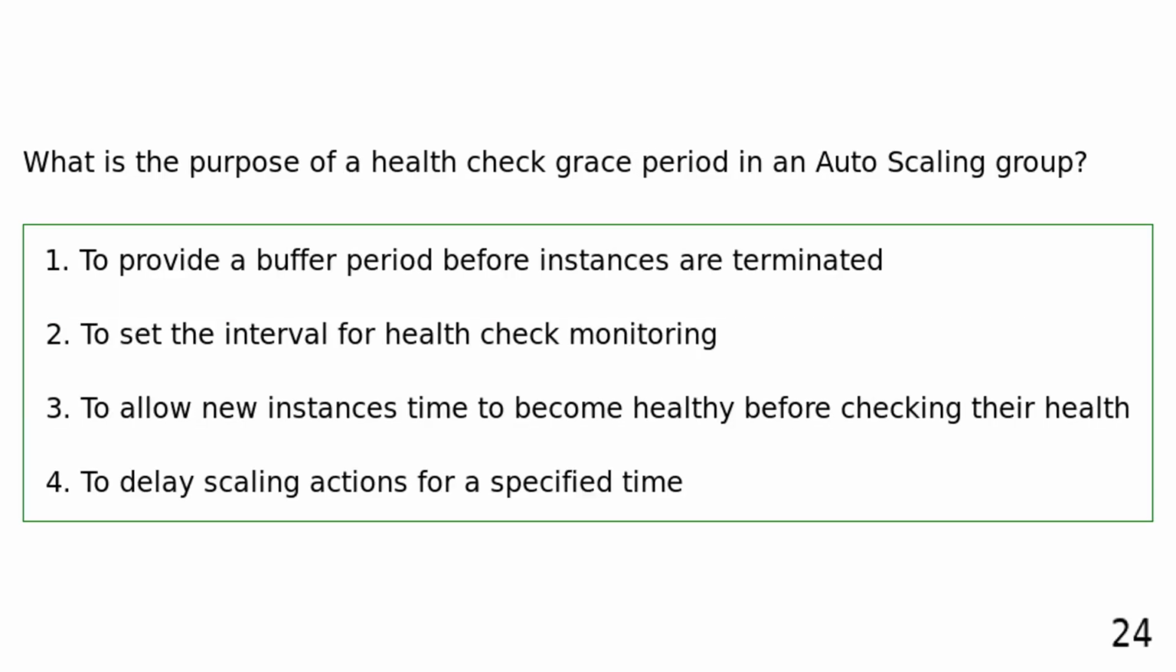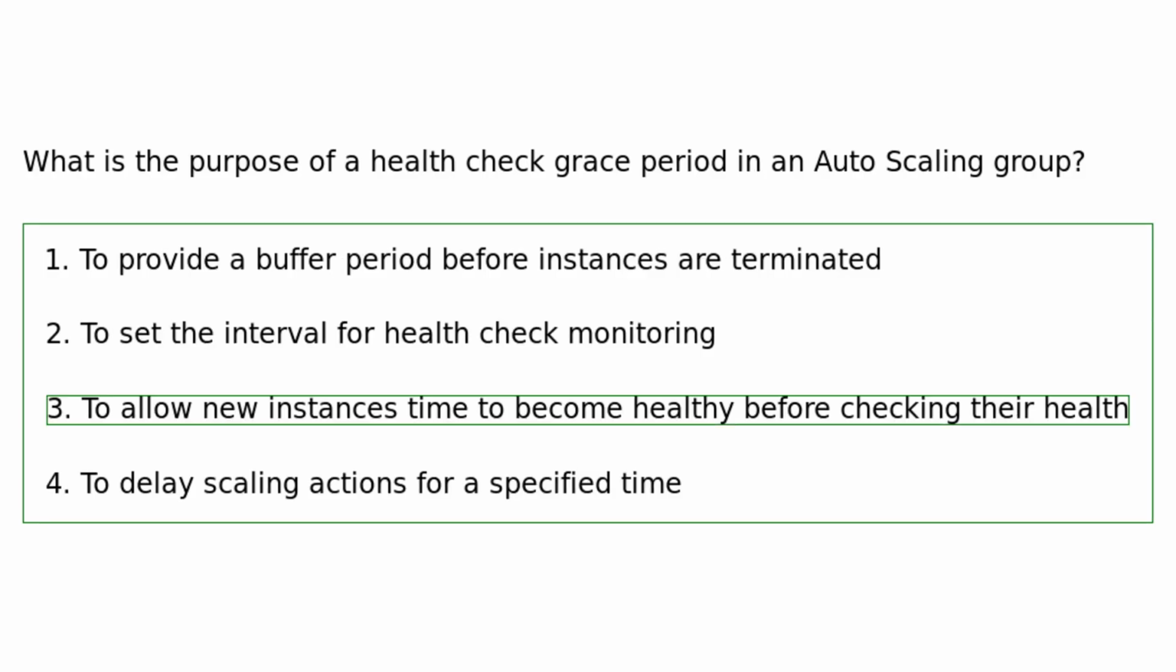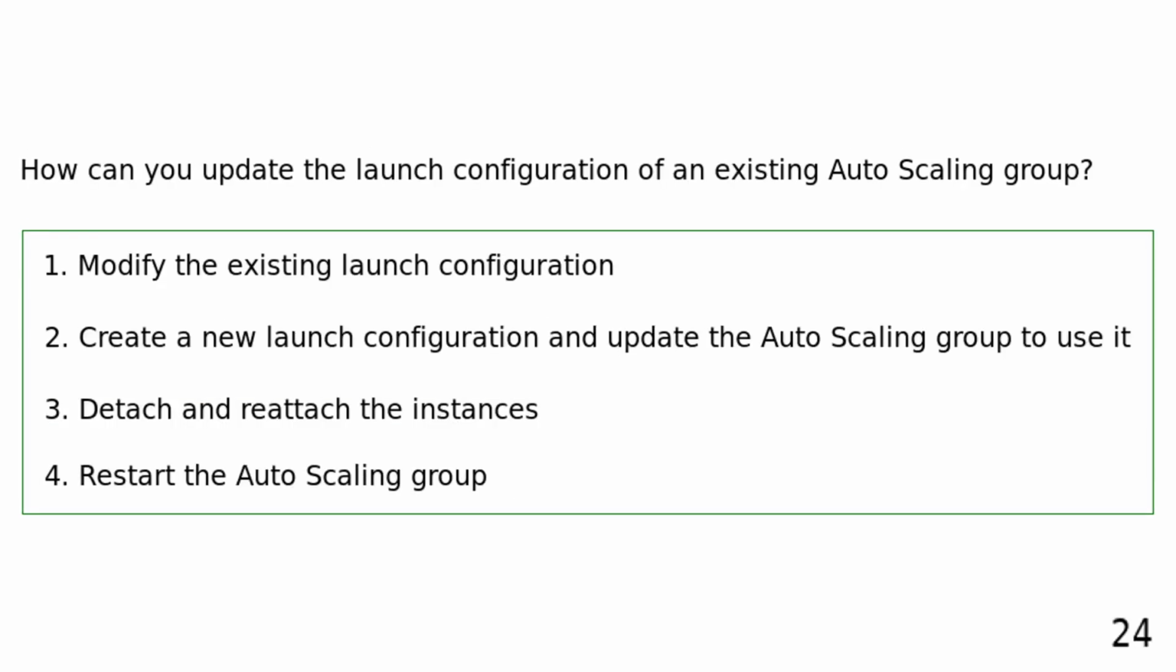What is the purpose of a health check grace period in an auto-scaling group? To provide a buffer period before instances are terminated. To set the interval for health check monitoring. To allow new instances time to become healthy before checking their health. To delay scaling actions for a specified time. A health check grace period allows new instances time to become healthy before their health status is checked by the auto-scaling group.